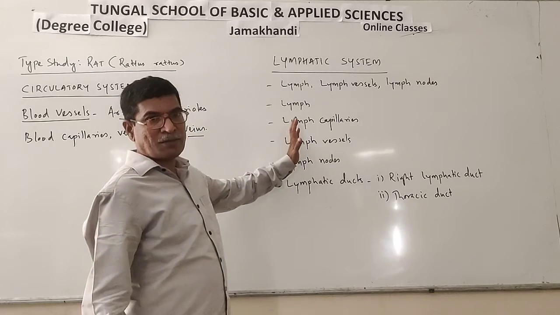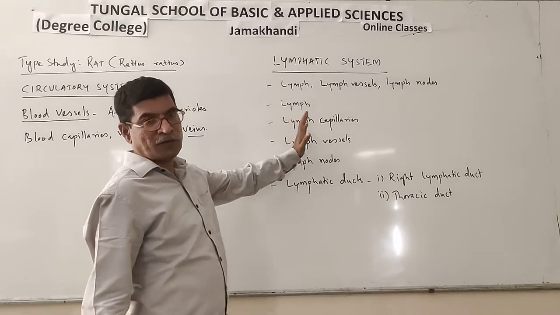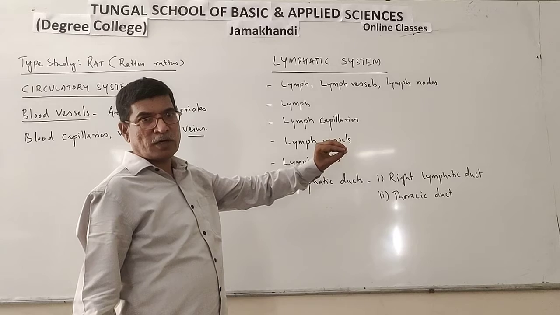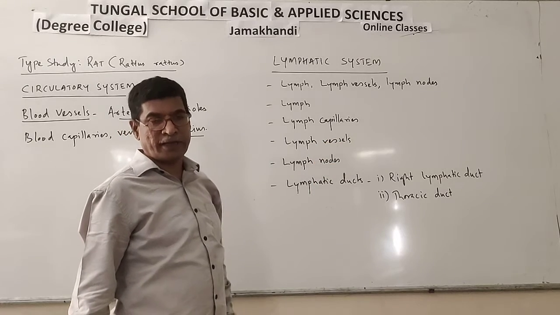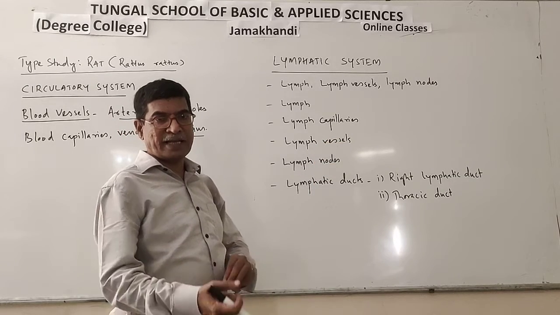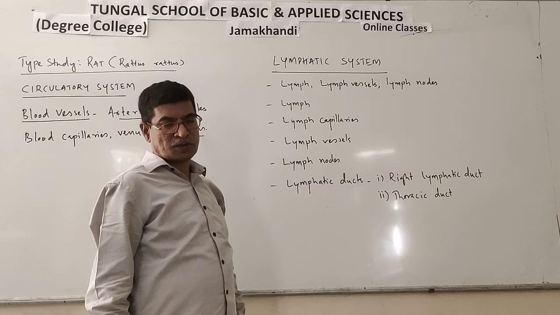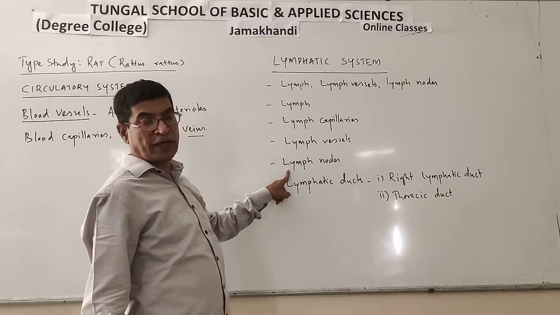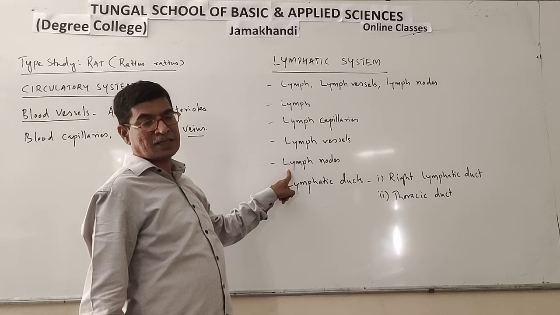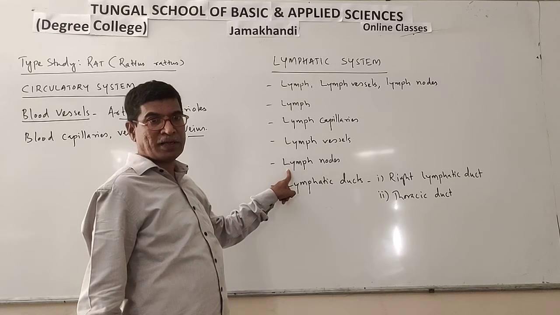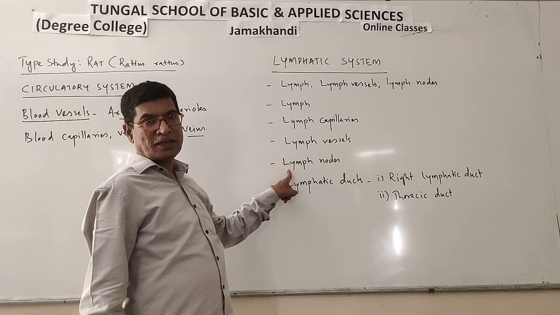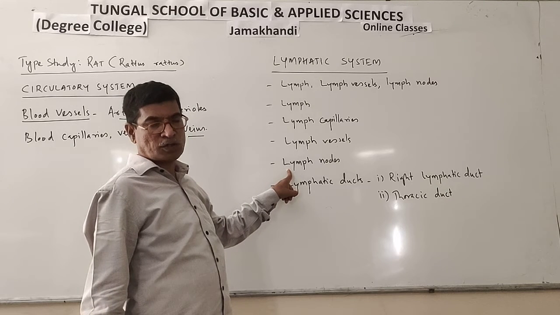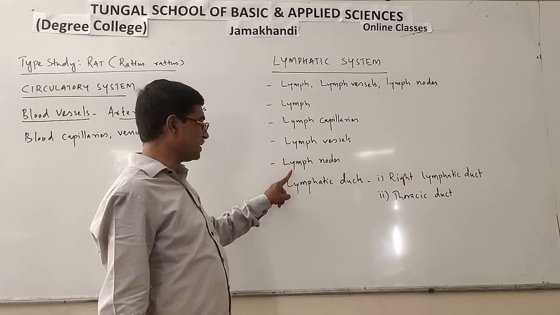Lymphocytes are more in number in lymph. They provide immunity and defense against germs and foreign bodies. So lymph nodes are the places where germs and foreign bodies are entrapped and attacked by the body soldiers, the lymphocytes.